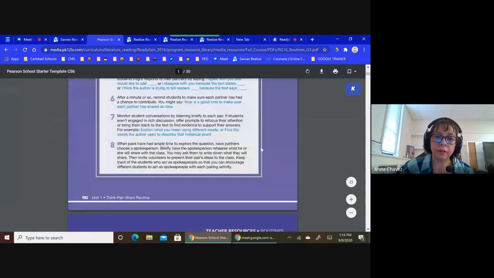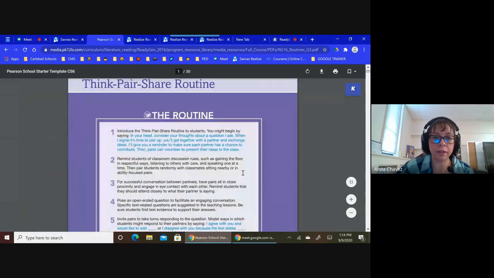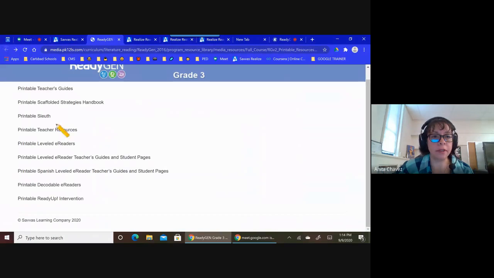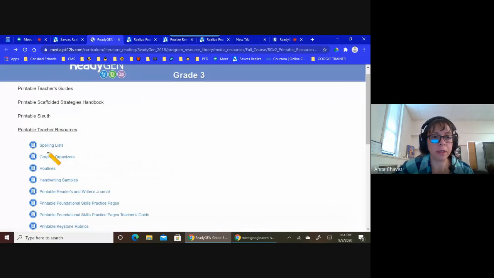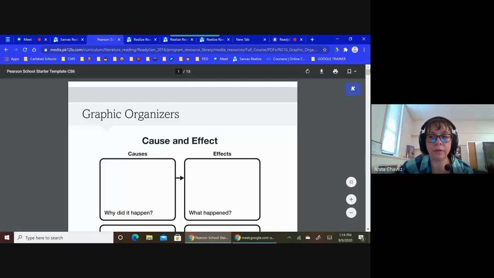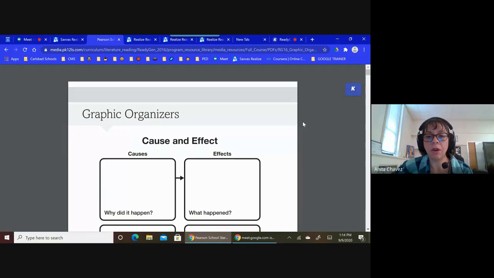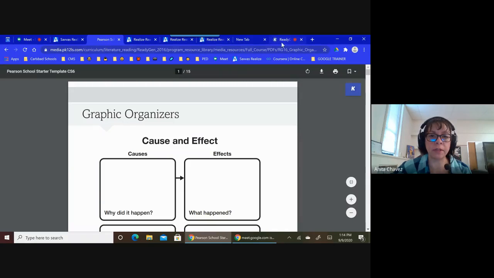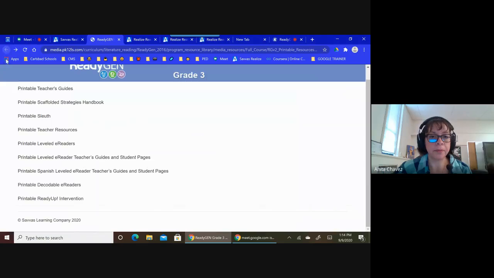You could definitely bring this page and put it on there so that they have the instructions on how to do that routine. You can put that into the Cami assignment. Notice anything I bring up in here has the ability to open with Cami, so you can certainly open it and put it in any of the Cami assignments that you bring up. Straight from ReadyGen.